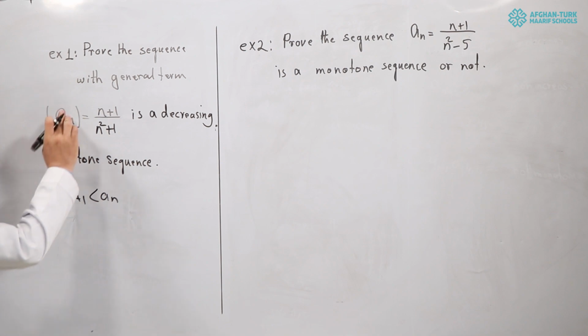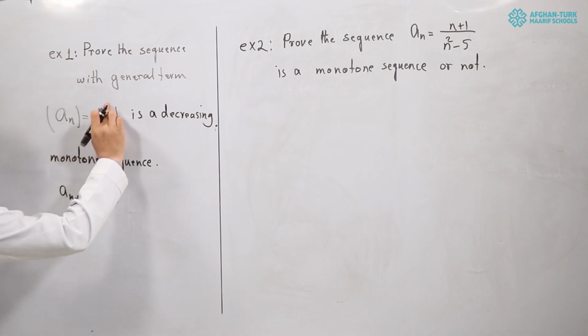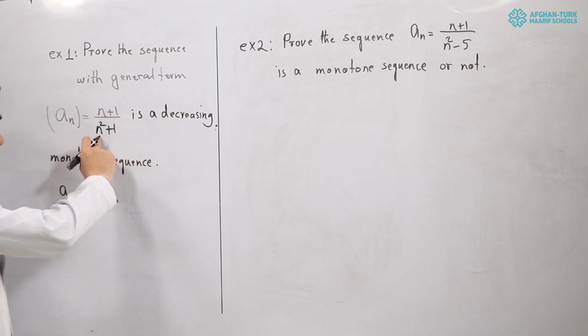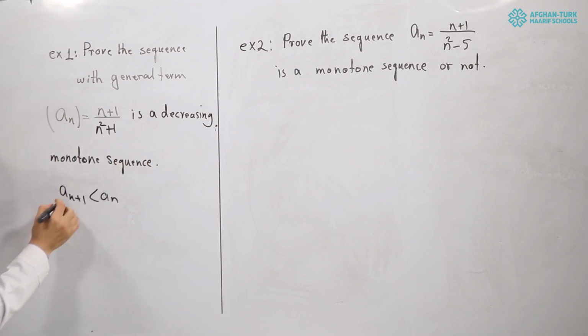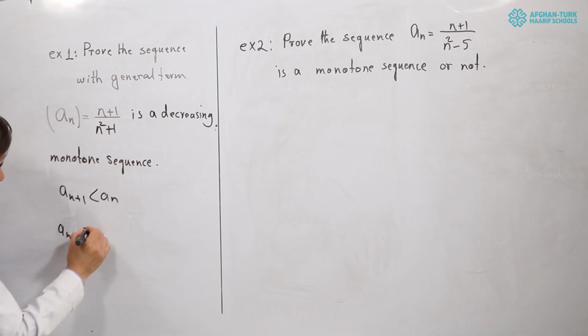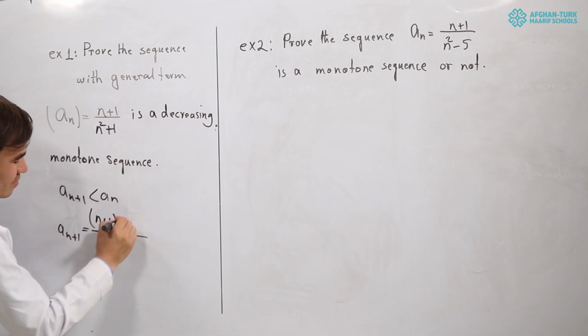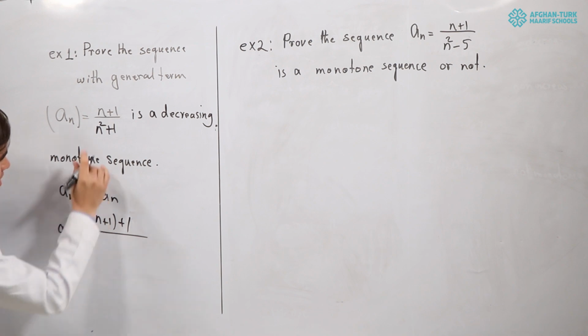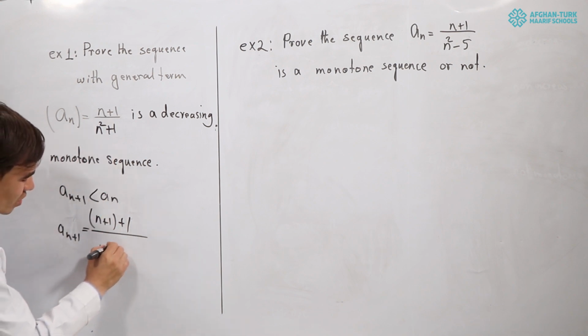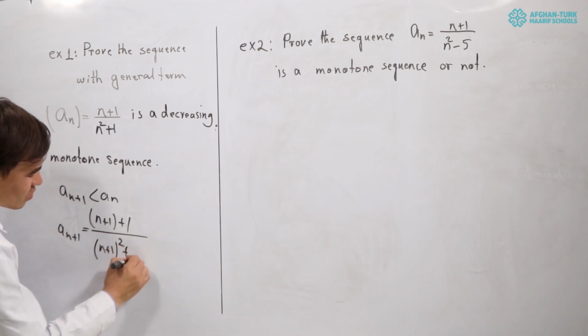Let's check this one. a sub n is equal to n plus 1 over n squared plus 1. Here, a sub n plus 1 is equal to n plus 1 plus 1 over n plus 1 squared plus 1.